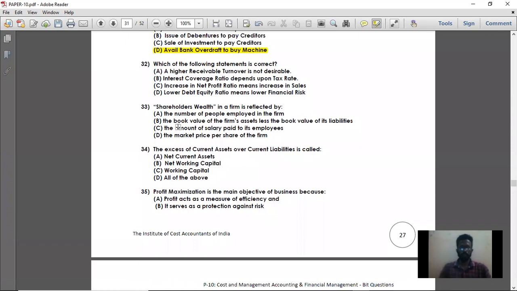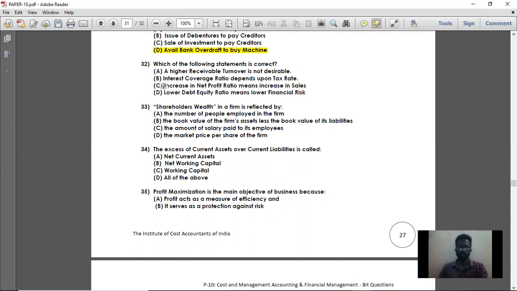Then question number 32. Which of the following statements is correct? Option A, a higher receivable turnover is not desirable. What is receivable turnover? It is nothing but debtor turnover ratio. When there is a higher debtor turnover ratio, your business is doing well. So option A is not the right answer, because they say higher receivable turnover is not desirable. No, it is desirable. A higher turnover ratio is desirable. The higher your receivable turnover ratio is, the sounder your debtors are, and the sounder your credit sales are.